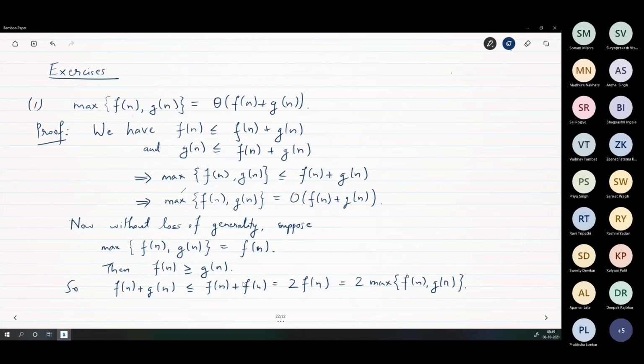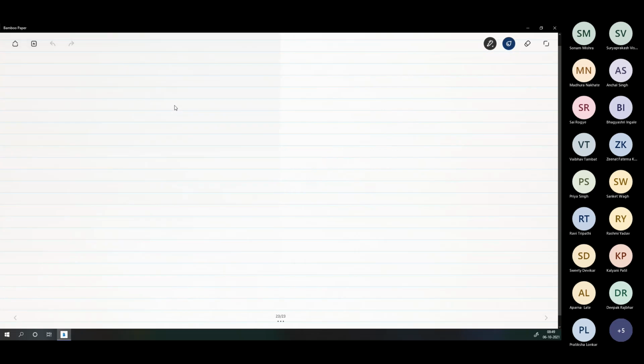Okay, so then what do we get? Let's go to the next page. Thus, we have 2 times maximum of f of n and g of n is greater than or equal to f of n plus g of n. Is that okay?